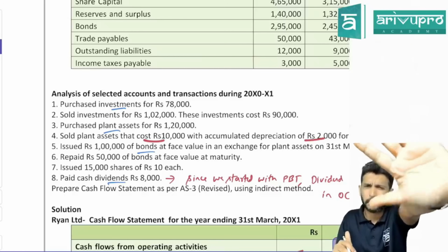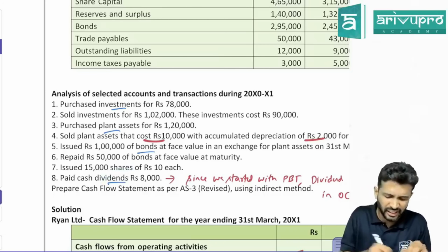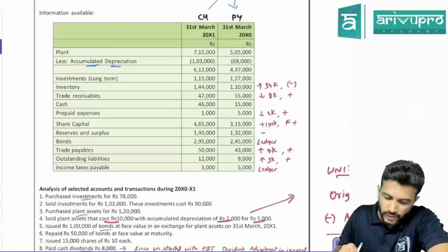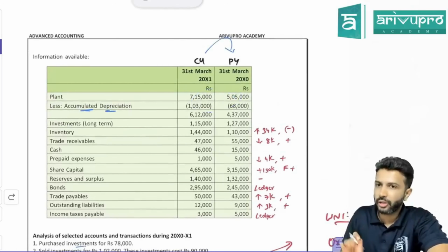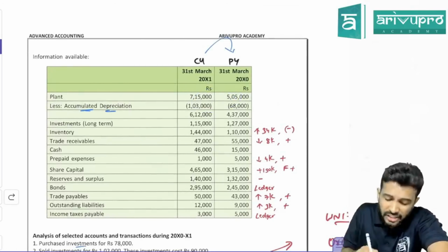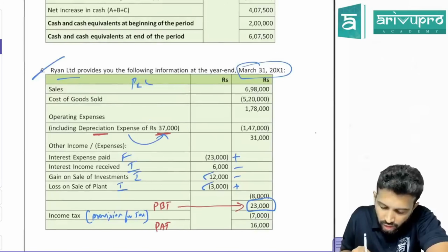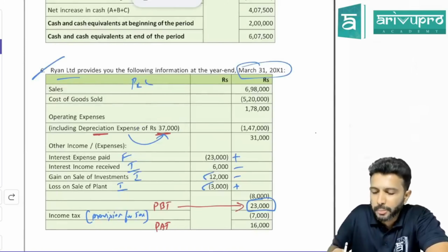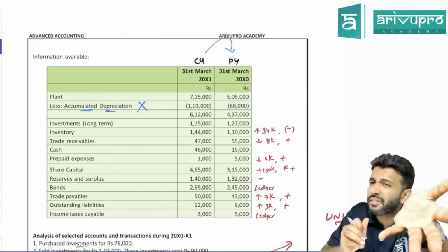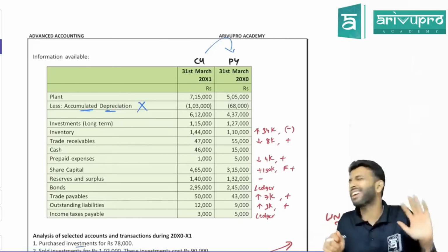So the rest of the other things you can do. So again here, what, sir? Investment, plant, some bond they have given, and some dividend. Dividend I think we just paid, so it's not a problem. So these three have to be put up in a ledger. Okay, so first let's prepare plant. Also some things were there, no? So let's prepare the plant ledger and the provision for depreciation ledger. Actually here the provision for depreciation ledger is waste. Why? Sir, they already gave depreciation in the problem. Normally we prepare provision for depreciation to get the current year's depreciation as a balancing figure, and we already got it. So even if you prepare provision for depreciation, no extra information you'll get.